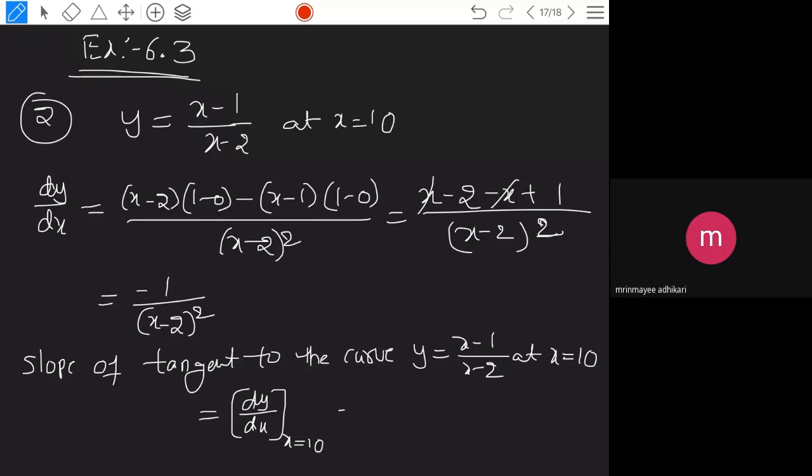That means minus 1 by x minus 2 whole square at x is equals to 10. You have to substitute 10 here in the place of x.